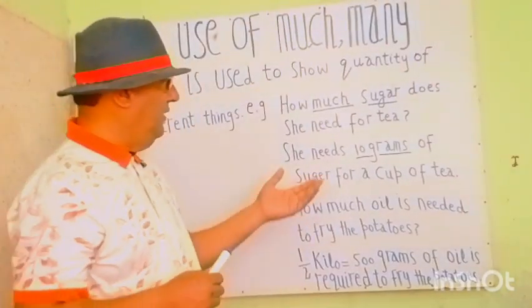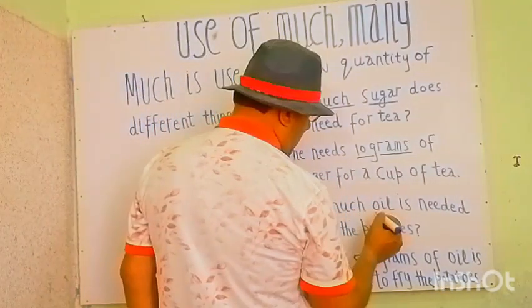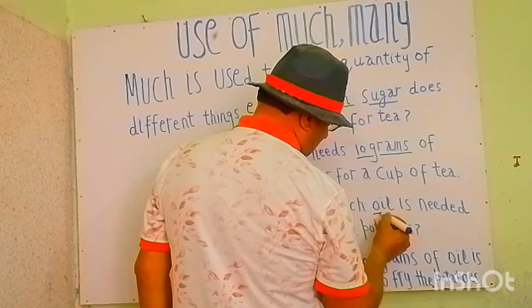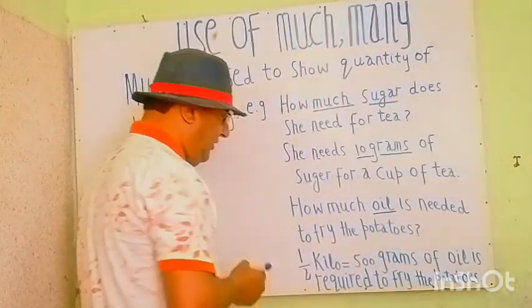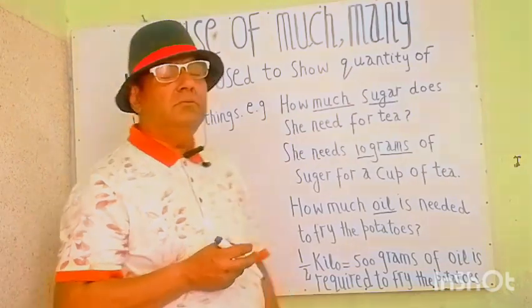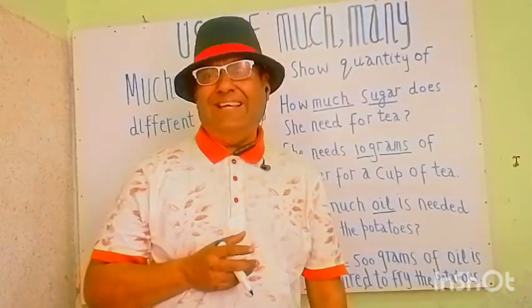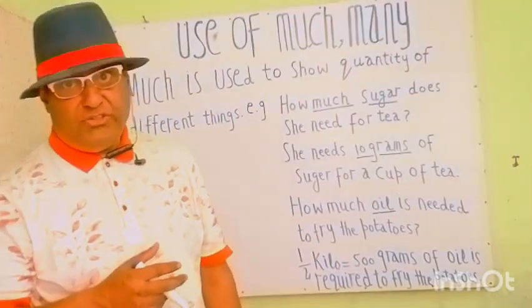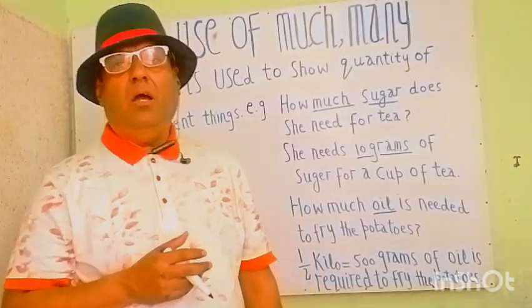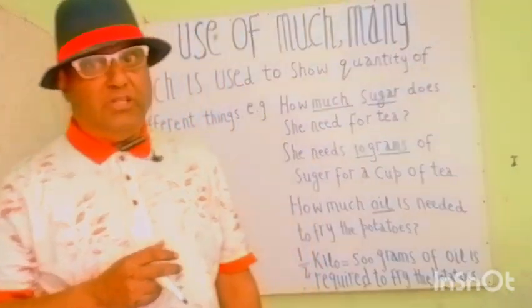Today we have sugar and oil, both are nouns and their quantities we have mentioned in the positive statements. So the adjective much defines those things or nouns that show the quantity.